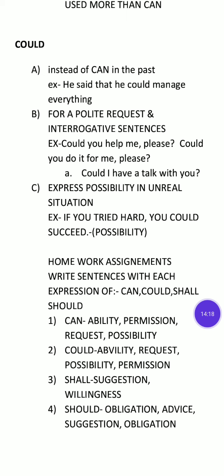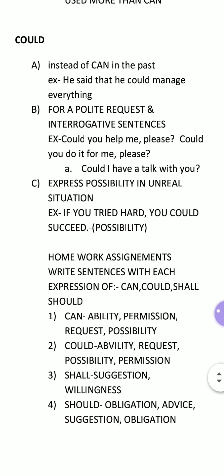Could is the past form of can. First example: could is used to express can in the past tense. Instead of can in the past tense, for example, he said that he could manage everything. This shows the ability in the past. You can also use it for capacity. The CM could transfer the PM. Okay, it was in past tense.